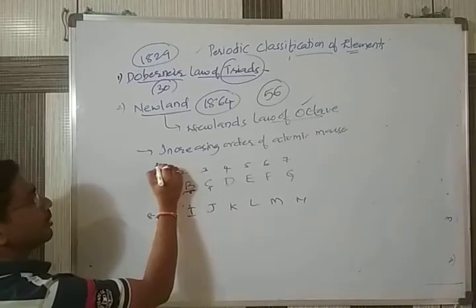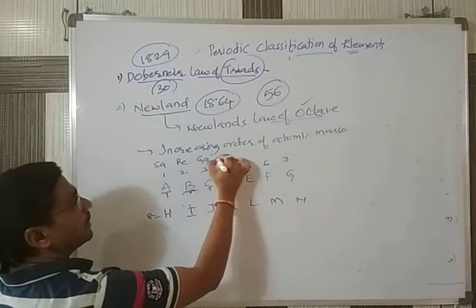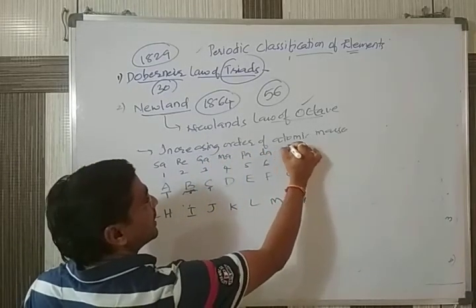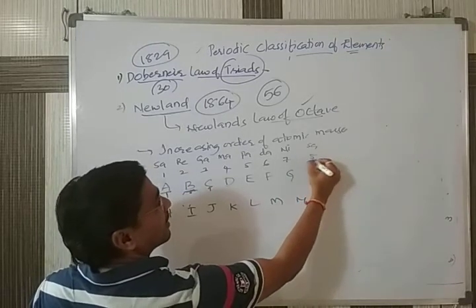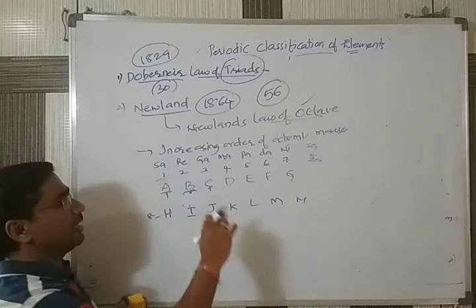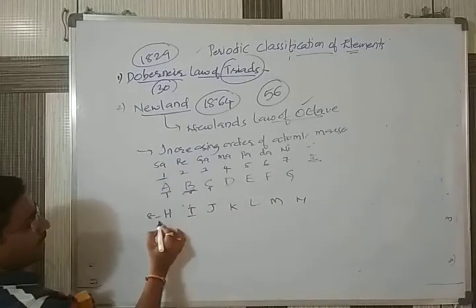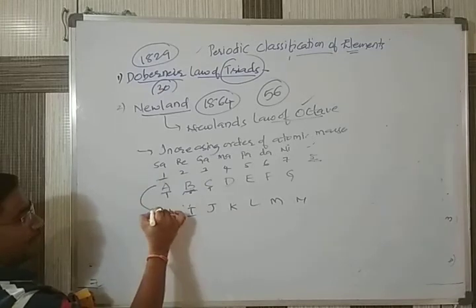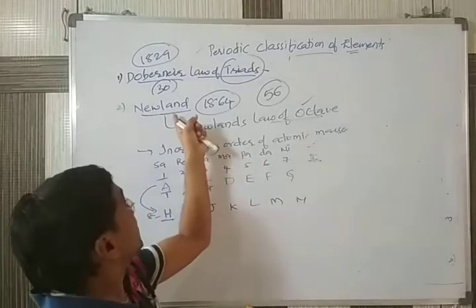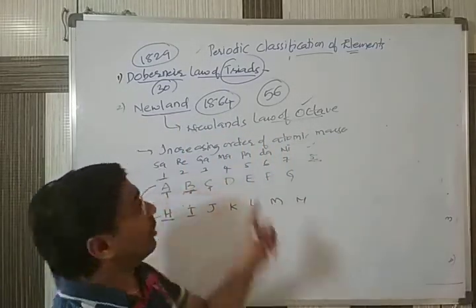When you go for the musical notation, we have the sa, re, ga, ma, pa, da, ni, and the 8th one is again what? Sa. So you see, the first one and the last one are again repeating, same like how these properties are there. The first element and the 8th element is repeating. So that's why this type of arrangement was given by Newland and is called the Law of Octave.